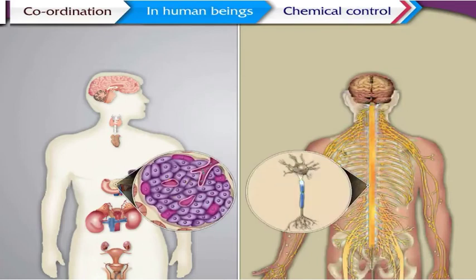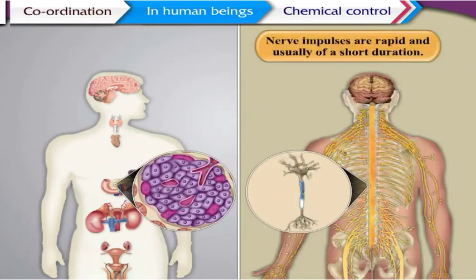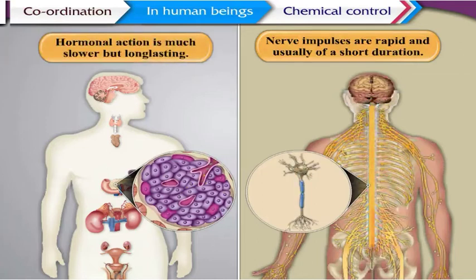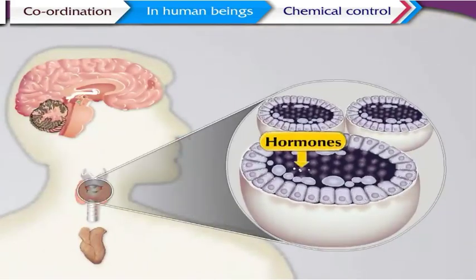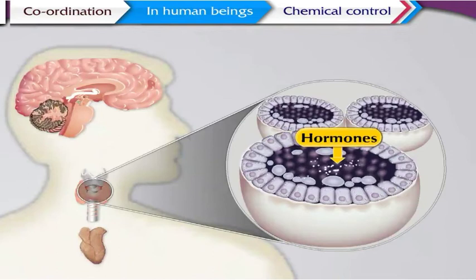The significant difference between the mechanism of functioning of these two systems is that the nerve impulses are rapid and usually of a short duration, while the hormonal action is much slower but long-lasting. It is important that hormones should be secreted according to the requirement. For this, the feedback mechanism is necessary.